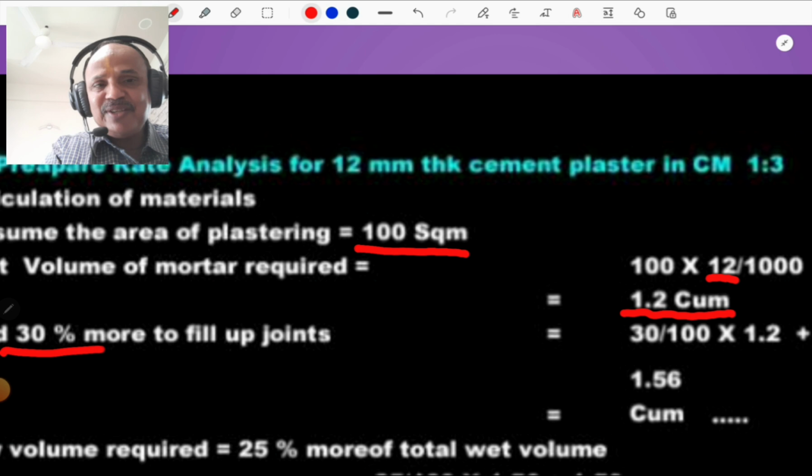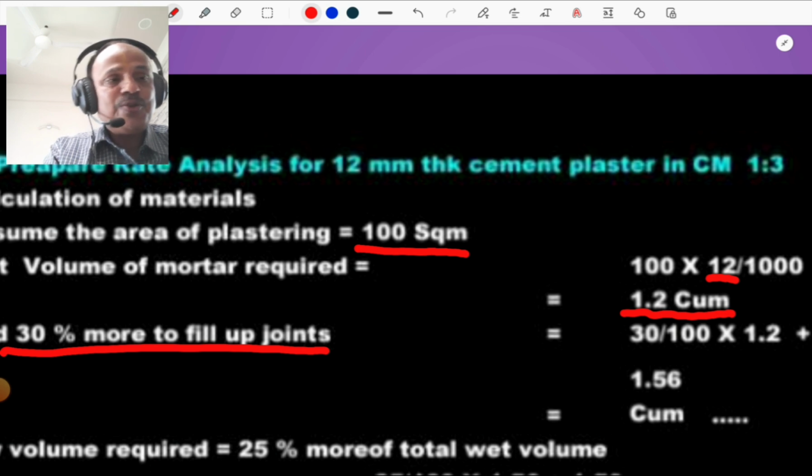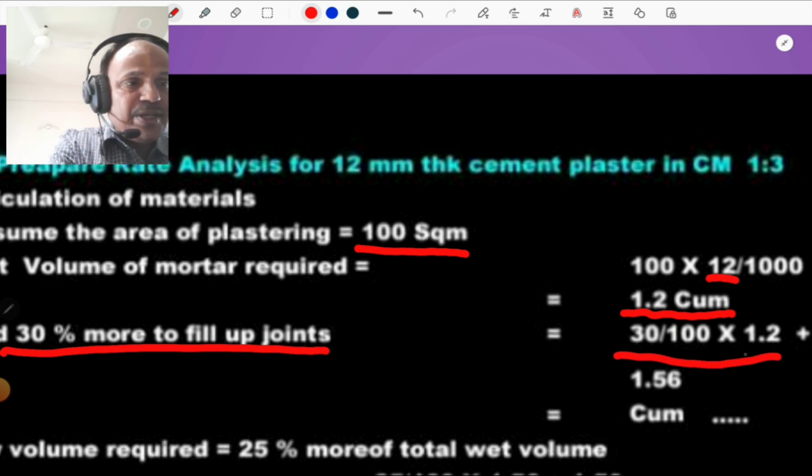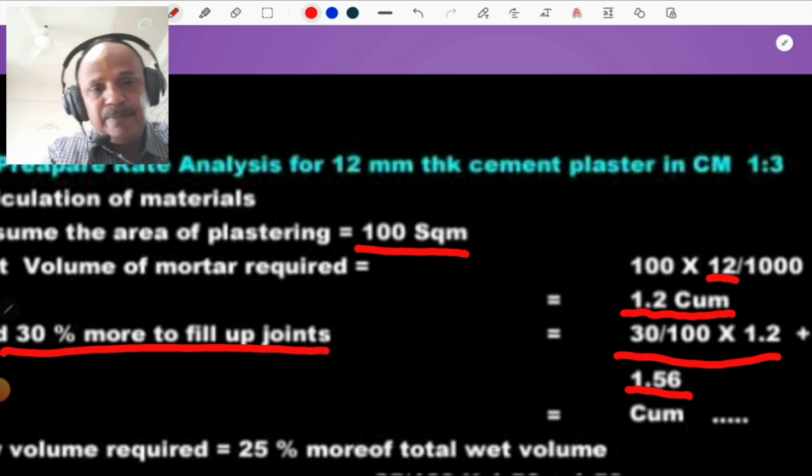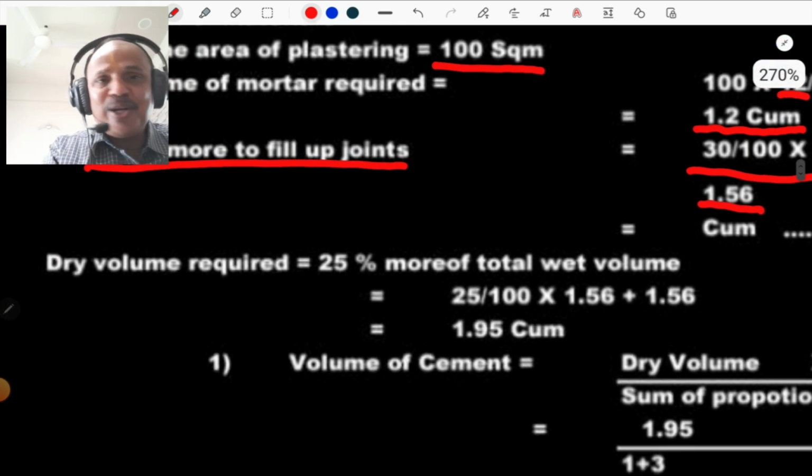Assume we add 30% more to fill up the joints, for voids and other purposes, and wastage also. So 30% more than 1.2 is 1.56 cubic meter. Then the dry volume required is 25% more than the wet volume.